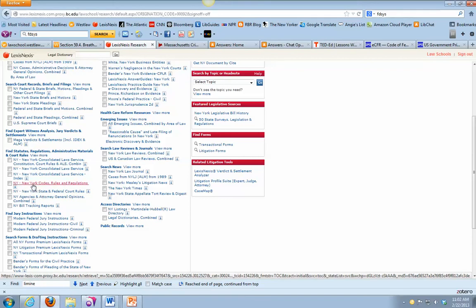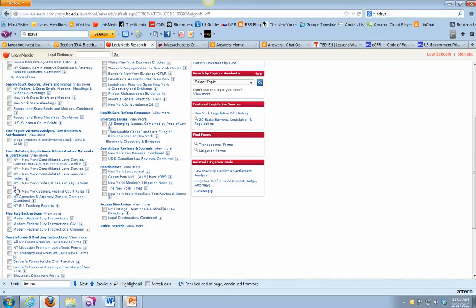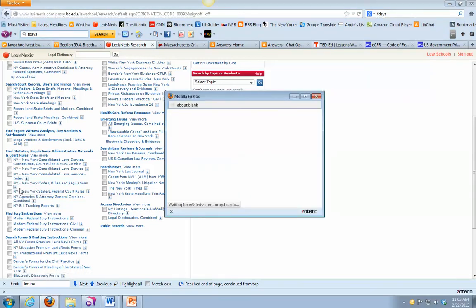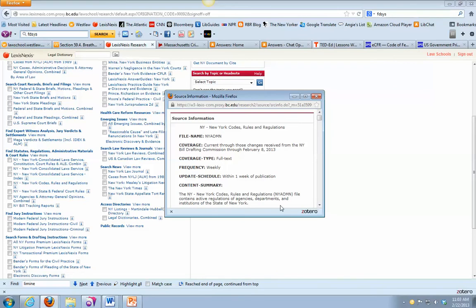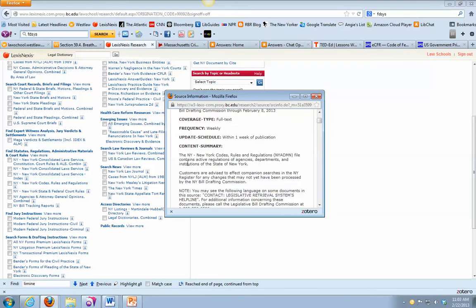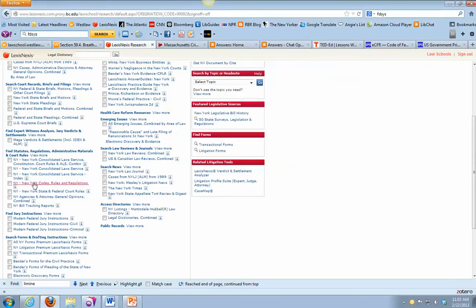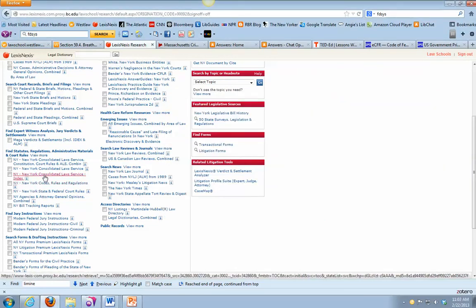Lexis's publication of the New York Administrative Code is called New York Codes, Rules, and Regulations. If that wasn't particularly apparent to you, always make use of the eye icon, right? And you can see from the summary, it contains active regulations of agencies, departments, and institutions of the state of New York. Sometimes people get confused and aren't sure if they're looking at the statutory code, which would be the Consolidated Law Service, or the administrative code.